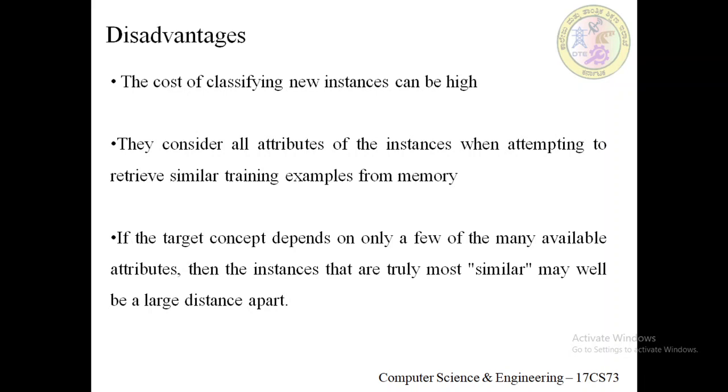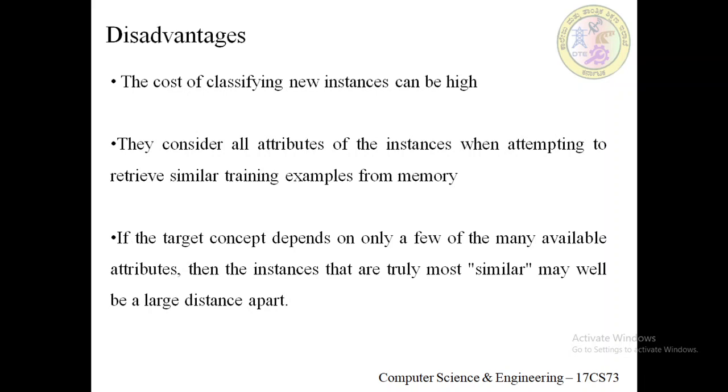So techniques for efficiently indexing training examples are a significant practical issue in reducing the computation required at query time. This is one of the major disadvantages, that is, the cost of classifying new instances is very high.